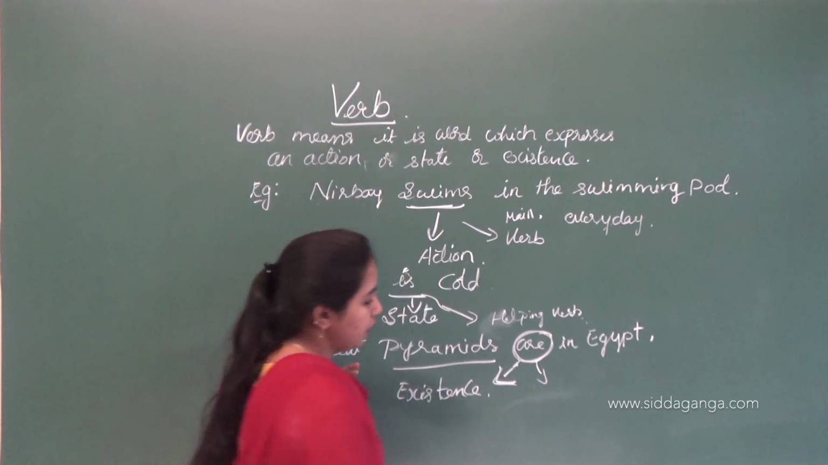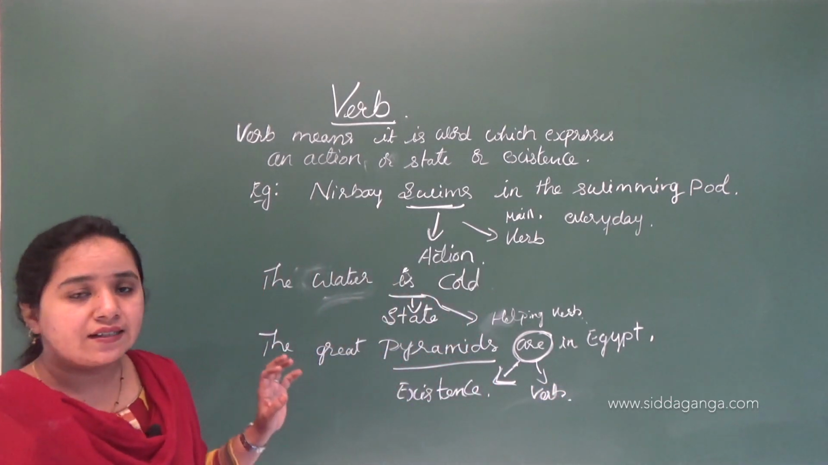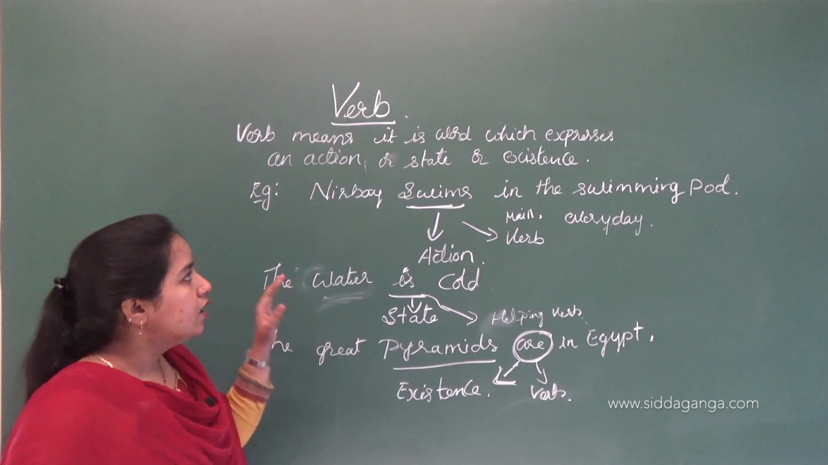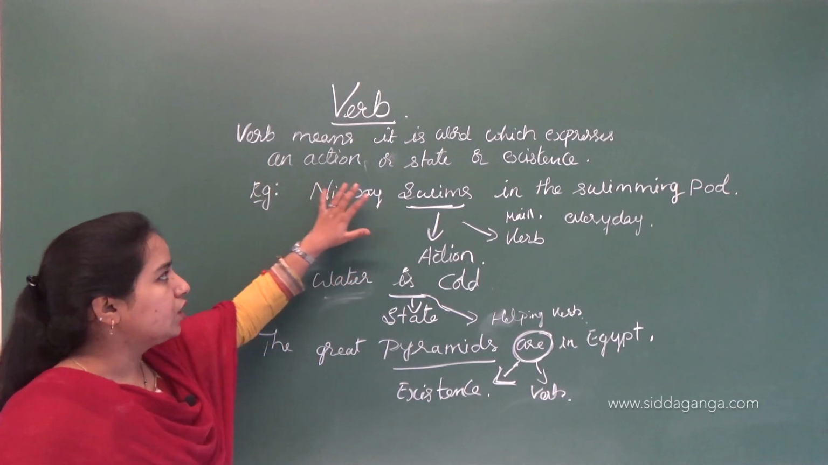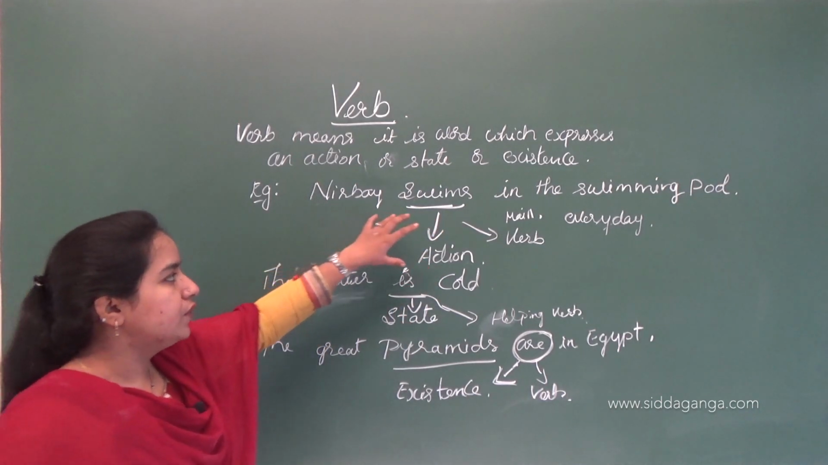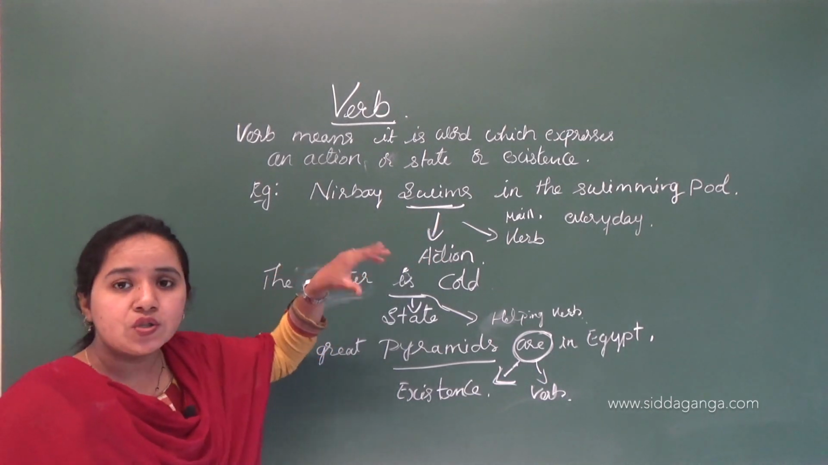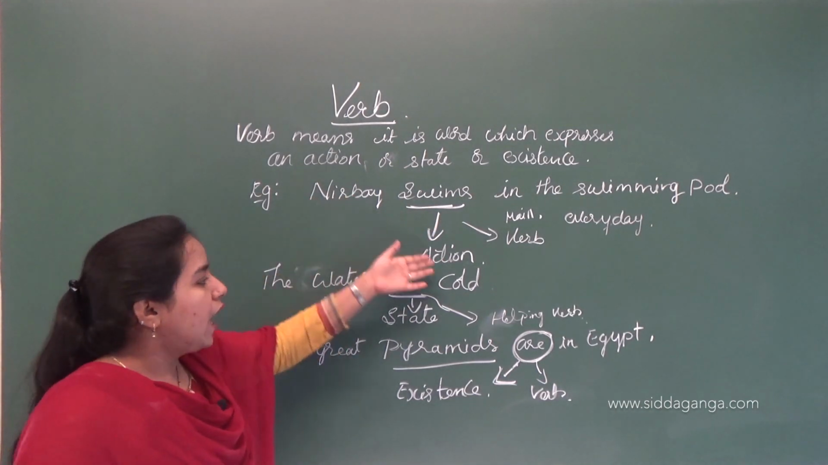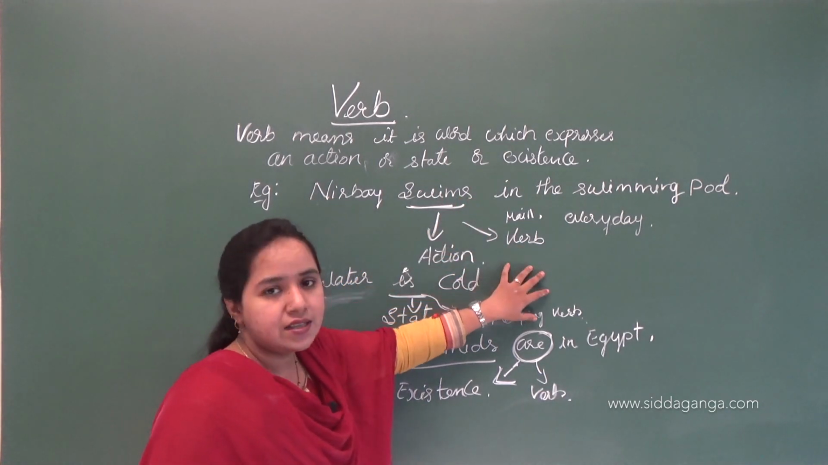I hope that you have understood according to the definition. So what is a verb? It is a word which expresses an action or state or existence. If you take an example for an action, words like swims, drinks, read, write, all those words are called action verbs or action words, and they are also called verbs.